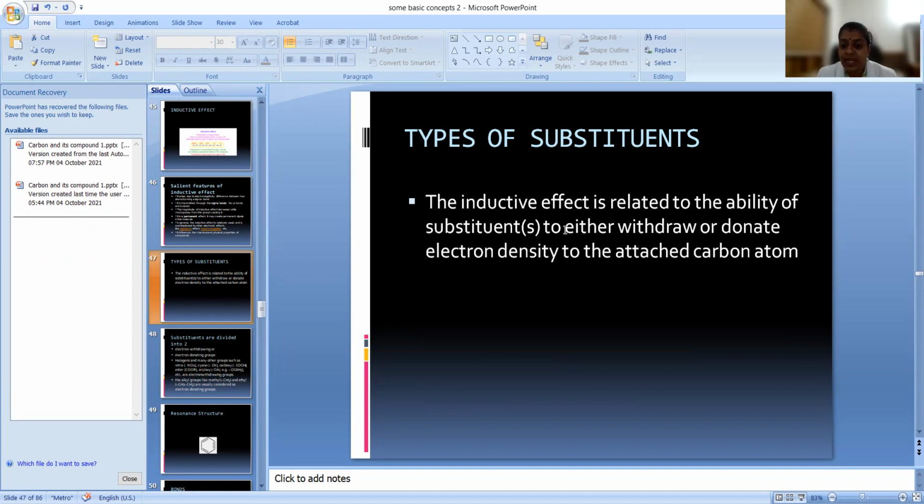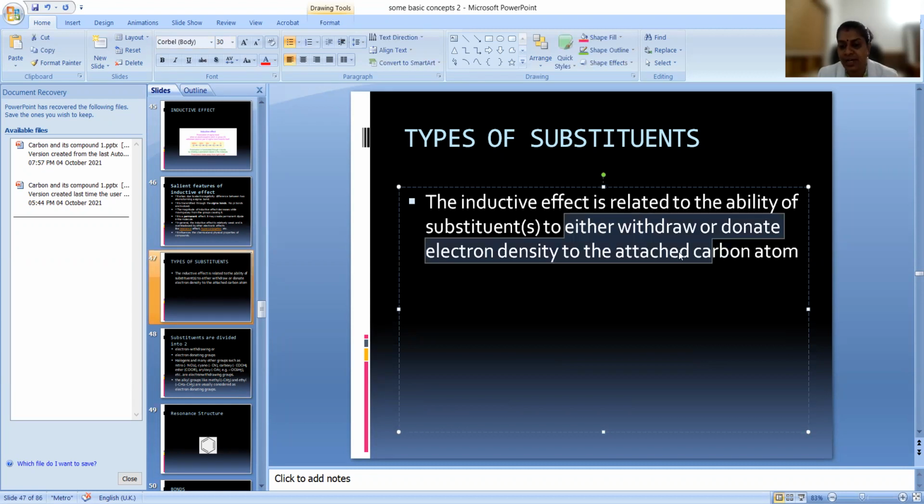The substituents may either withdraw or donate electron density to the attached carbon atom. So if we have a group, suppose CH3CH2CH2Cl, this group, we know, will be attracting the shared pair of electrons towards it. Some other groups will release electrons towards the bond. So that is what the inductive effect is related to: substituents either withdraw or donate electron density to the attached carbon atom. The withdrawing ones we already understand.